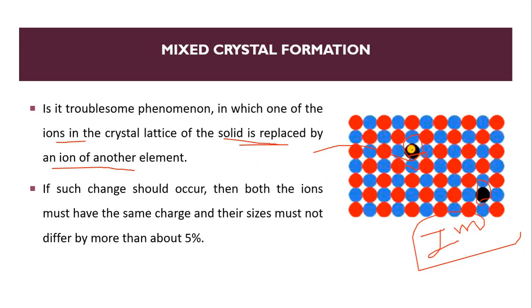There should actually be a red particle, but it is replaced by a black particle. So this is known as mixed crystal formation.